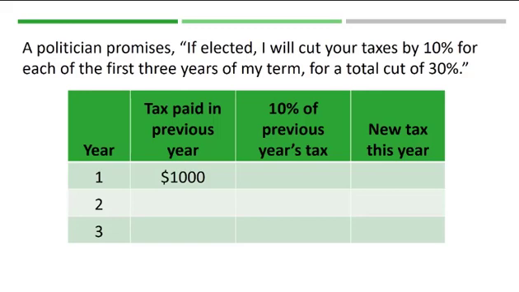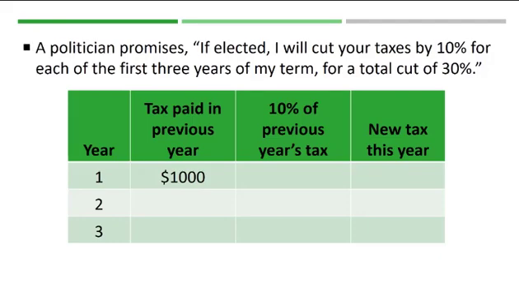We will organize our work in a table to show how your taxes change over the 3 years. The rows represent years, and the columns are labeled year, tax paid in previous year, 10% of previous year's tax, and new tax this year. Let's suppose you currently pay $1,000 in taxes. The politician promised a 10% tax cut each year.